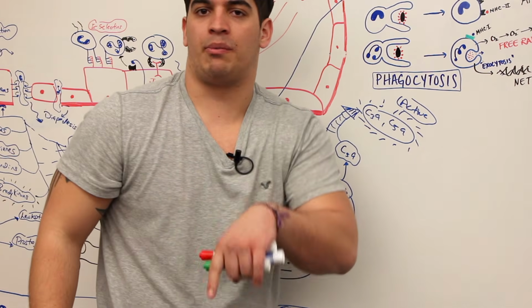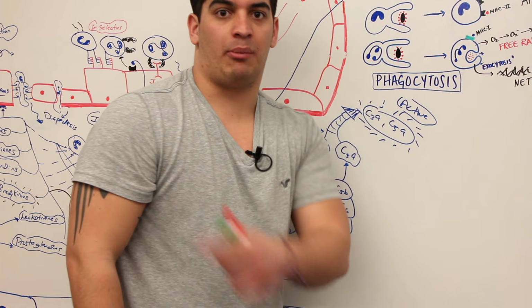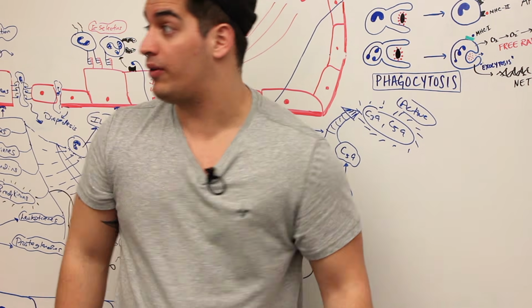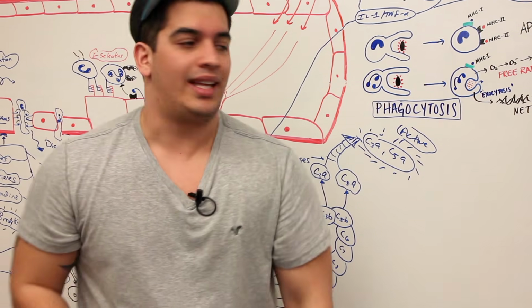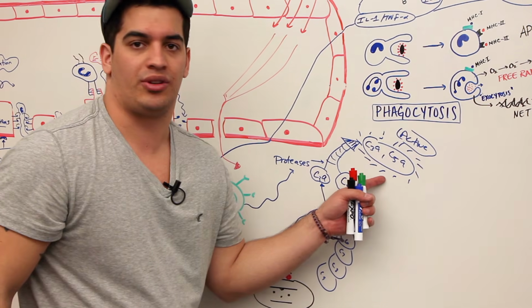Remember, someone throws a baseball at me, right? And if they hit me with the baseball, what am I going to do? I'm going to look that way. I'm like, who did that? And I'm going to go that way, right? That's what these C3a and C5a molecules are doing.